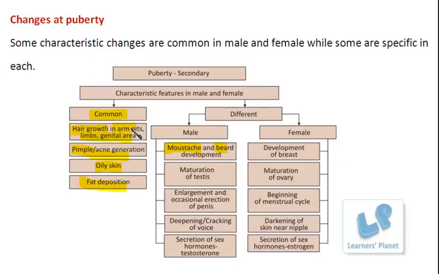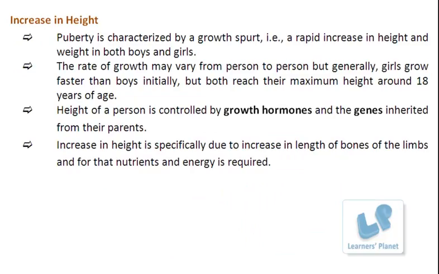The next common feature is the increase in height, which is not written here, but it is of course one of the important points. You know, this puberty or adolescence is characterized by the growth spurt. That means there is a rapid increase in the height and weight of the boys as well as the girls. It is often seen that the rate of growth varies from person to person, but generally it is observed that girls grow faster than the boys initially. But they both will reach their maximum height around 18 years of age.